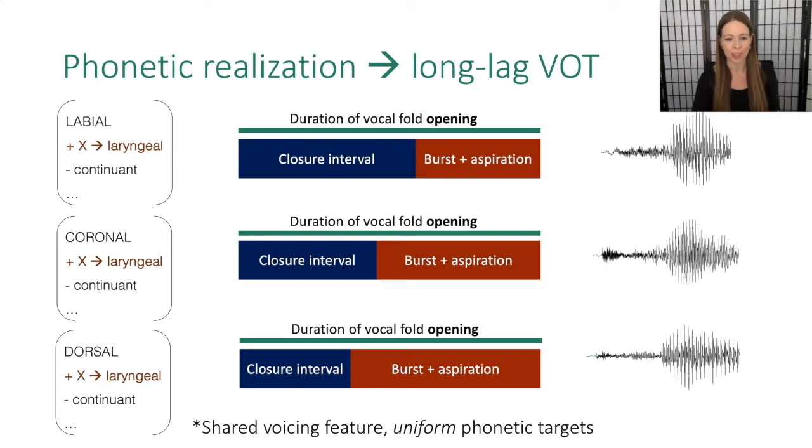Well, it happens to do with physics. What you can see here is that the closure interval phases for each of the 3 places of articulation differ slightly. And this has to do with the fact that in order to delay the onset of voicing for the vowel, the speaker has to build up the intraoral pressure inside the oral cavity, and that increased pressure relative to the subglottal pressure is actually what delays the onset of voicing.